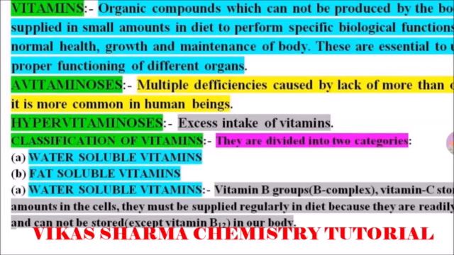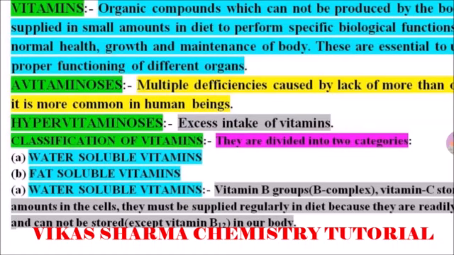Another category is known as hypervitaminosis. It means taking vitamins in excess quantity, beyond what the body regulates, the person taking an excess amount of vitamins in their diet. This condition is known as hypervitaminosis. So avitaminosis and hypervitaminosis, both conditions are not good for our body. Our body requires a balanced diet, a balanced amount of vitamins.